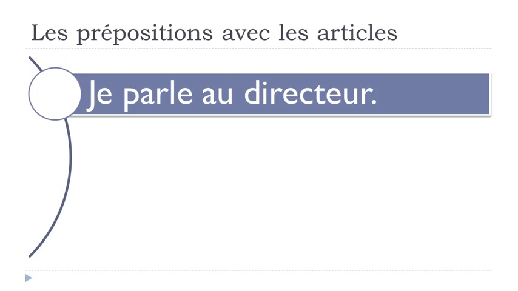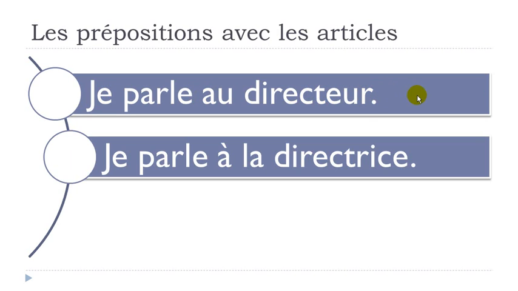If we keep the same verb, je parle, parler, to talk, in that case you can see that it's been changing a little bit. So à plus le will become au, like that. You write it a-u, you pronounce it o. Je parle au directeur. Directeur, translation, director. Je parle au directeur.